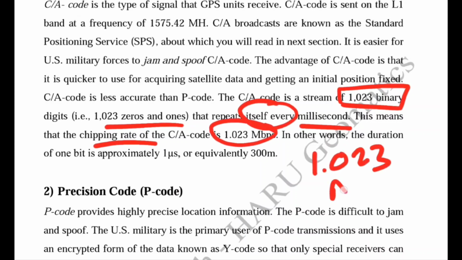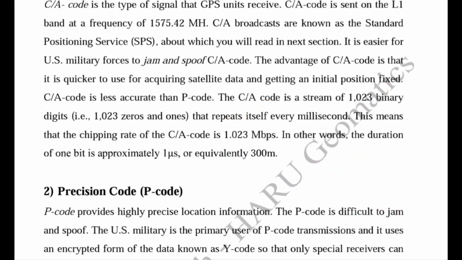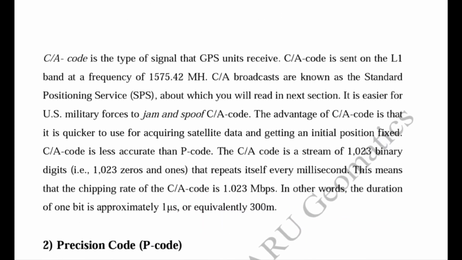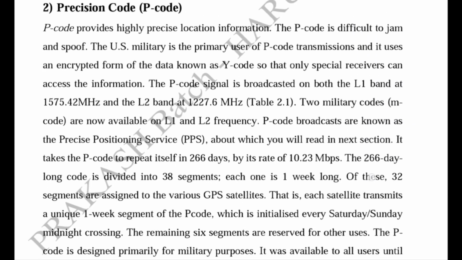So we can say that it has a chipping rate of 1.023 Mbps. We will also study the P code, and then we will compare these two types of code, which is very important for the exam. The C/A code has the 1.023 Mbps chipping rate, and the duration of one bit is approximately 1 microsecond, or equivalent to 300 meters. All the information given in this paragraph related to the C/A code, you should learn or keep in mind.